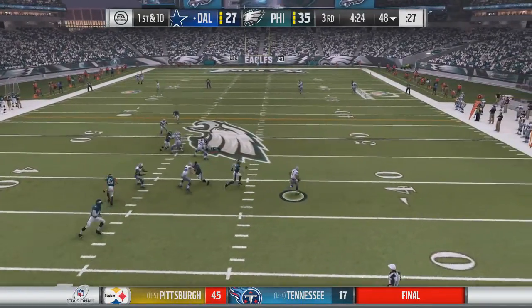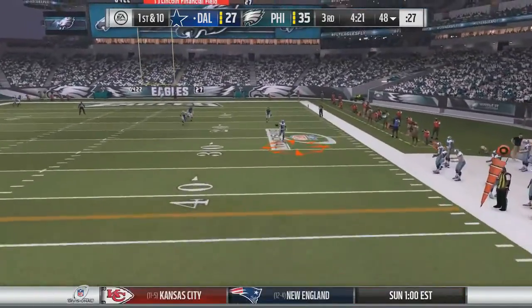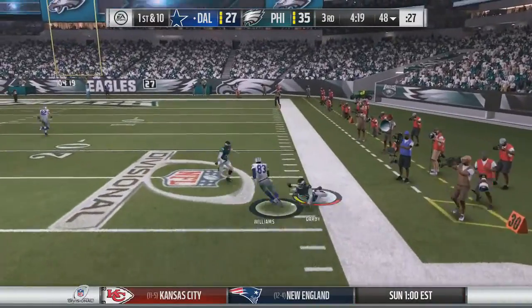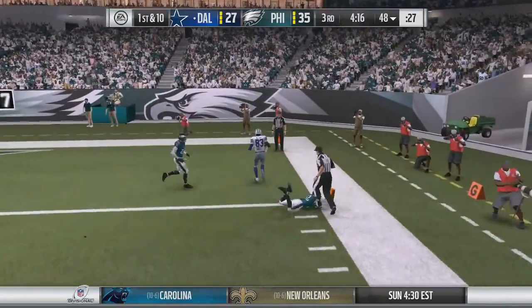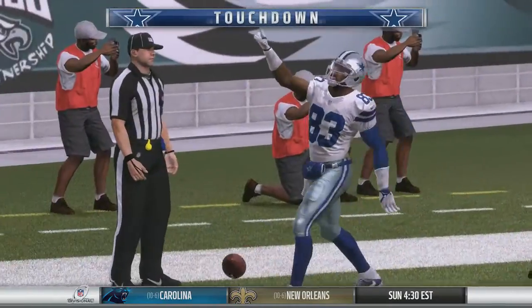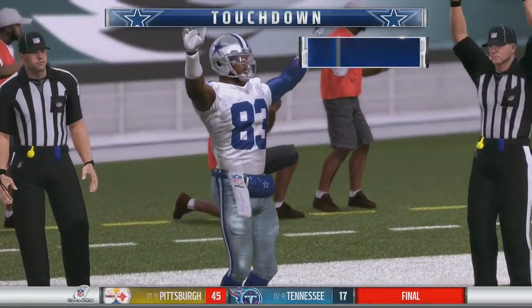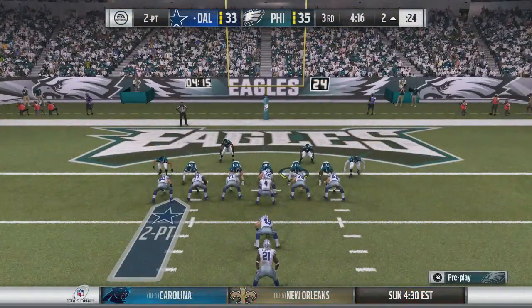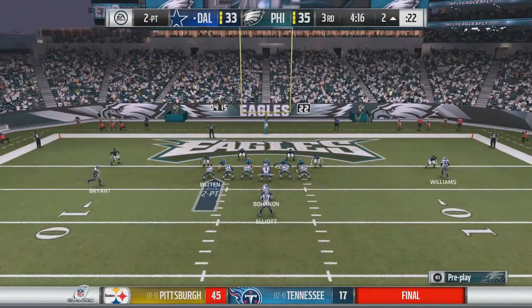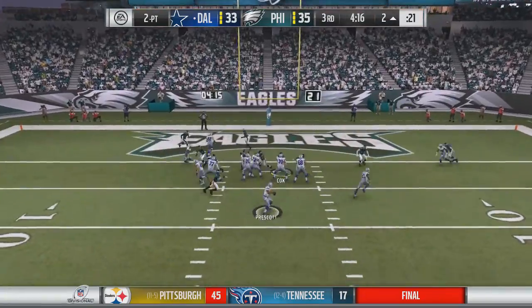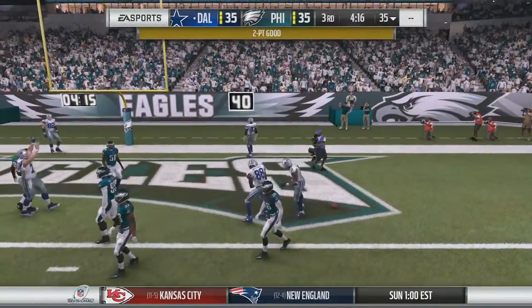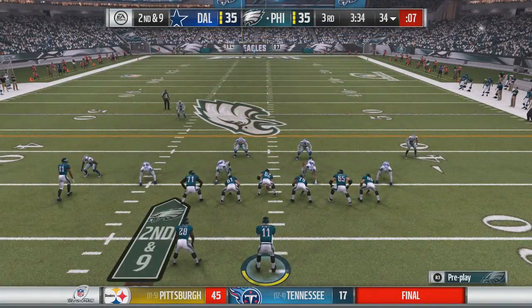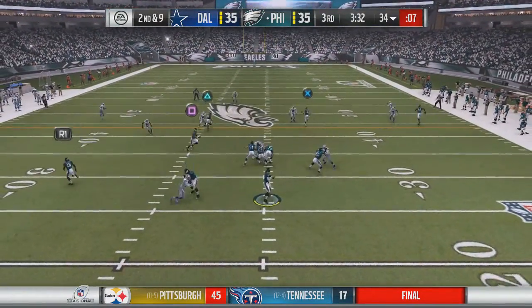Prescott rolls out to the right side, trying to find somebody open, under pressure. Connor Barwin hits him as he throws, but he finds Terrence Williams, jukes out Ronald Darby, breaks a tackle from Jalen Watkins, and Terrence Williams will walk into the end zone. Touchdown Cowboys, and they have a chance to tie this ball game up if they go for 2 here, and they will. So with 4:15 to go here in the 3rd quarter, he sends Bryant in motion. Prescott takes the snap, goes over the middle. It's caught by Bryant, and this ball game is all tied up at 35. This looked like it was going to turn into a blowout, but the Cowboys have made a good comeback.